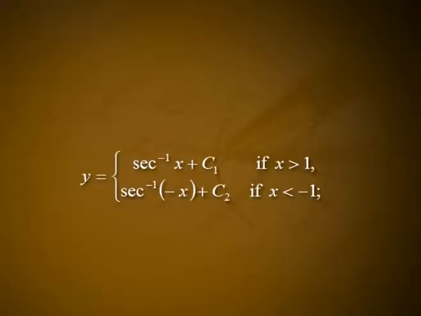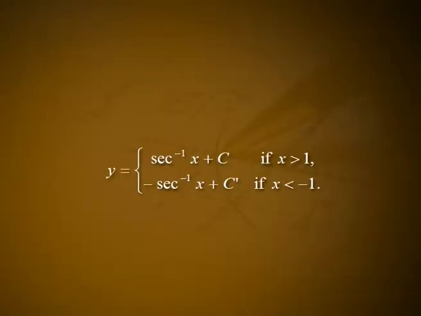On the other hand, if we are looking for all curves of the form y is equal to f of x such that f dash of x is equal to 1 divided by x into square root of x square minus 1, then our answer is y is equal to sec inverse of x plus c1 if x is greater than 1 and sec inverse of minus x plus c2 if x is less than minus 1. And the two constants c1 and c2 need not be the same.